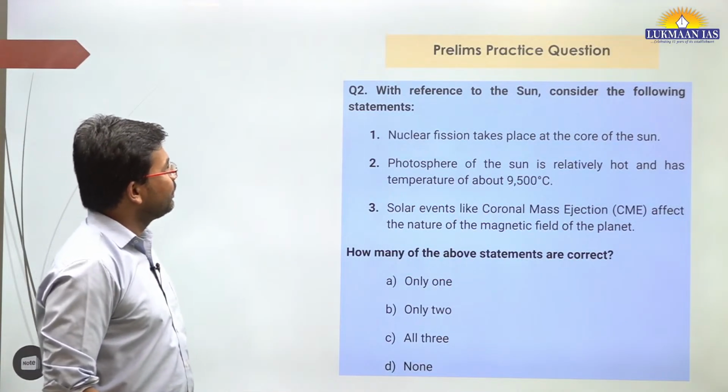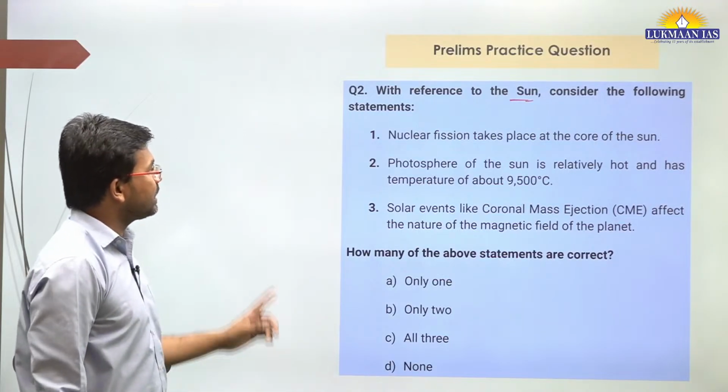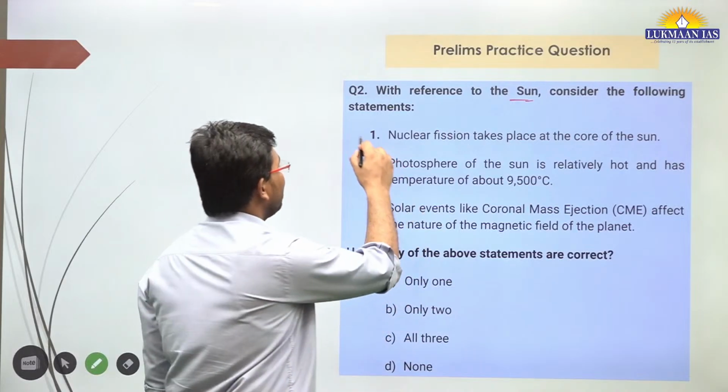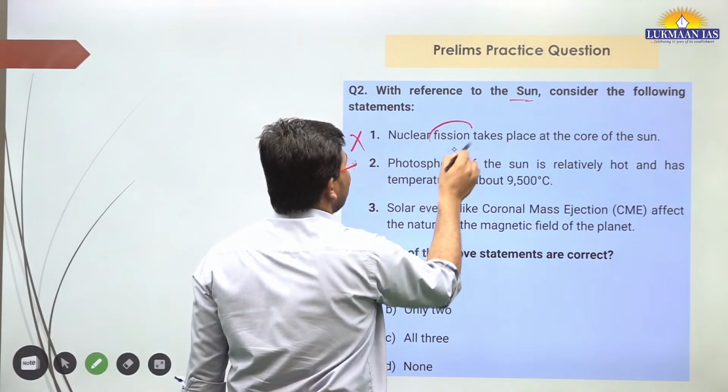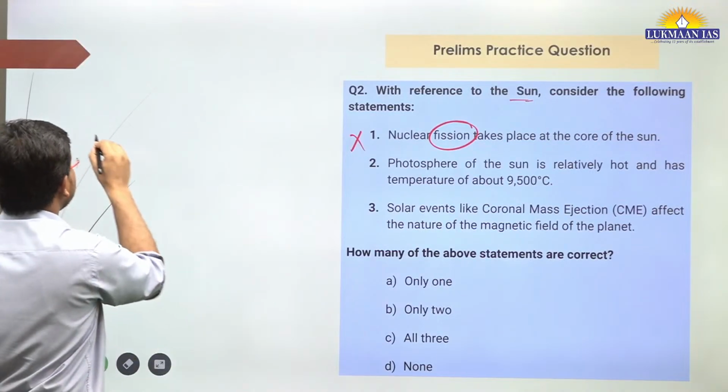So we are going to understand this topic. It says, with reference to the sun, consider the following statements. First, nuclear fission takes place at the core of the sun. Now we need to understand there are 2 types of nuclear reactions.